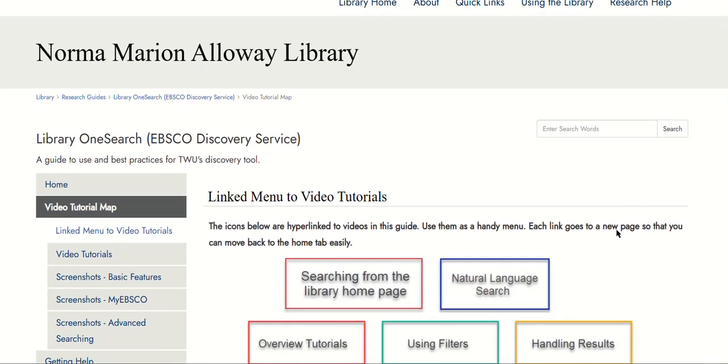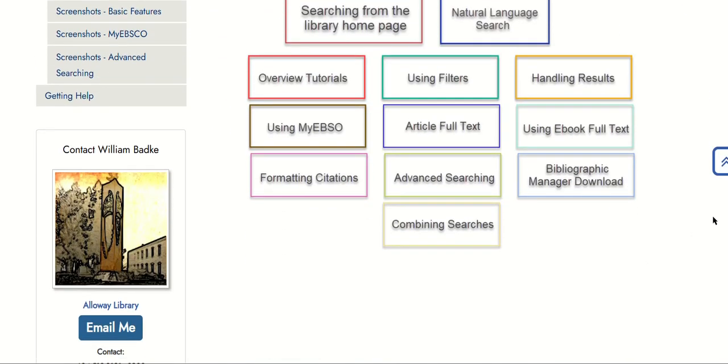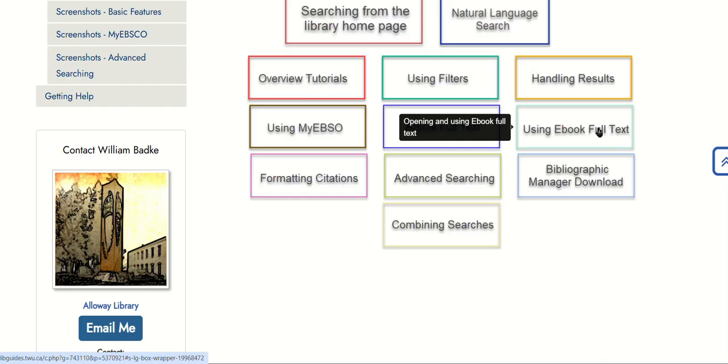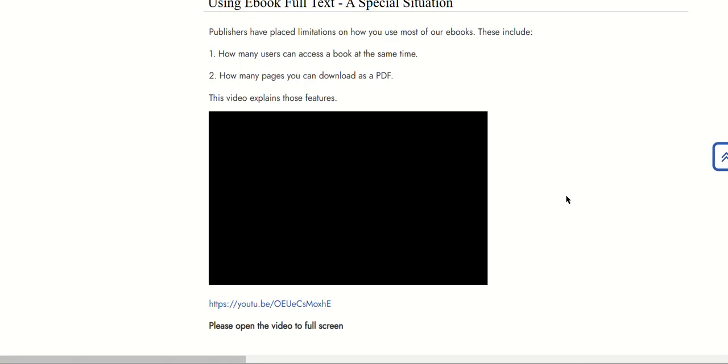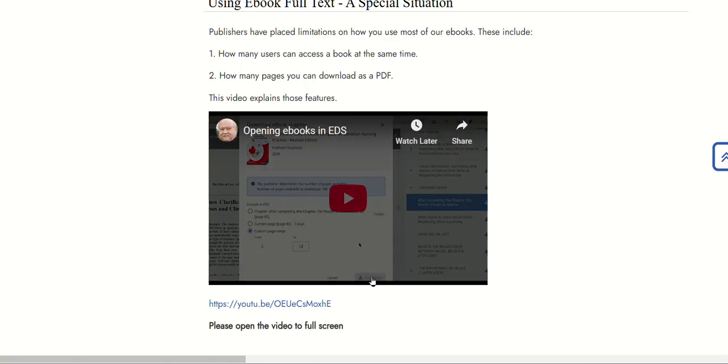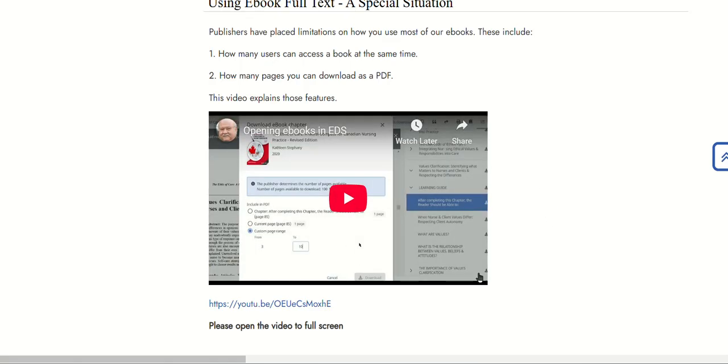There's a tutorial map. And the one area that I think you should probably take a look at is using ebook full text. How do you actually access the full text of the books that you find? So just click on enter here, and then you can open up to full screen, and it'll play right here in the box, and you'll be able to access the PDFs that you need.